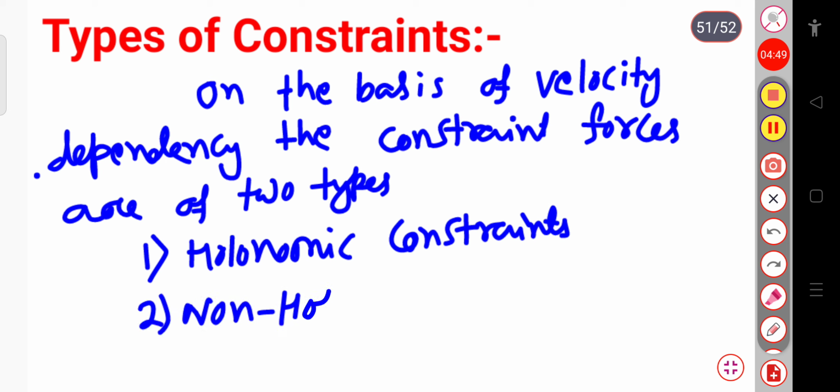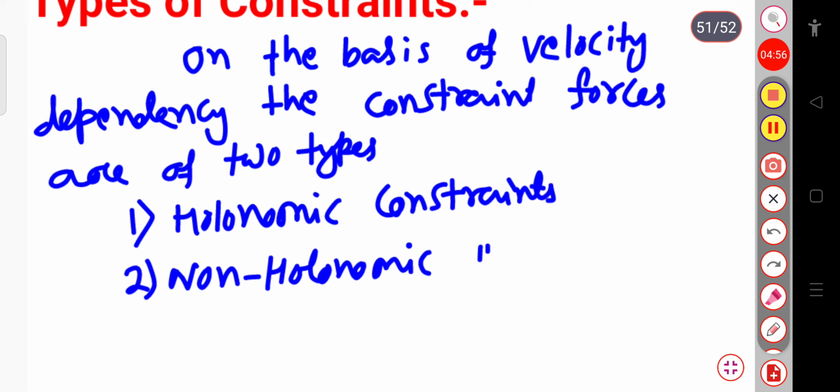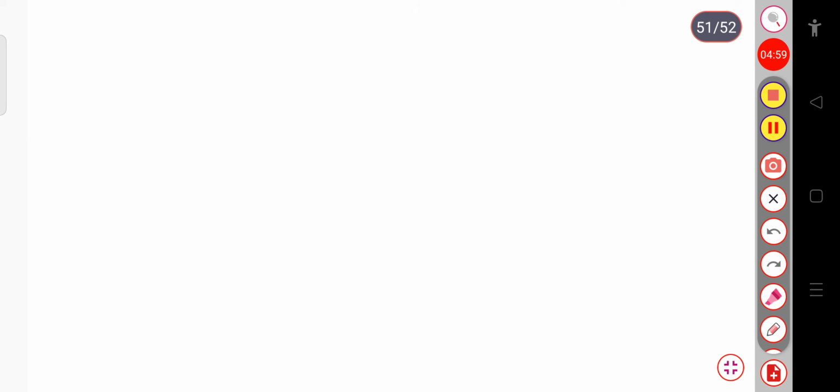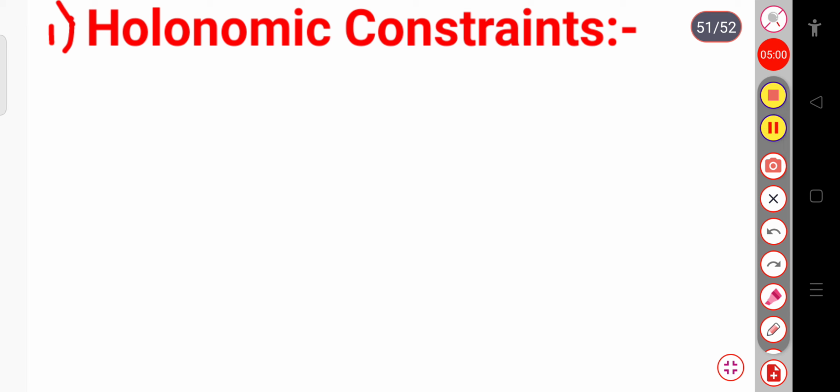First of all we will see what a holonomic constraint is. So let us start our topic with the holonomic constraint. The constraint forces which don't depend on the velocity are called holonomic constraints.